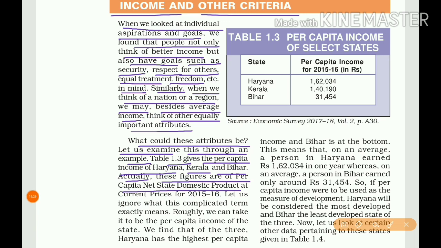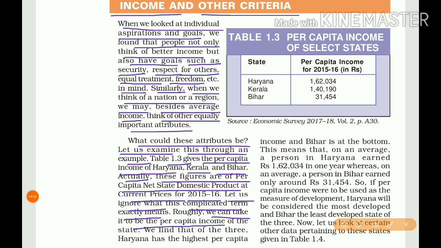This is per capita net state domestic product. That means the total income of the state divided by the total population of the particular state, at current prices for 2015-16. Let us ignore what this complicated term exactly means. Roughly, we can take it to be the per capita income of the state.